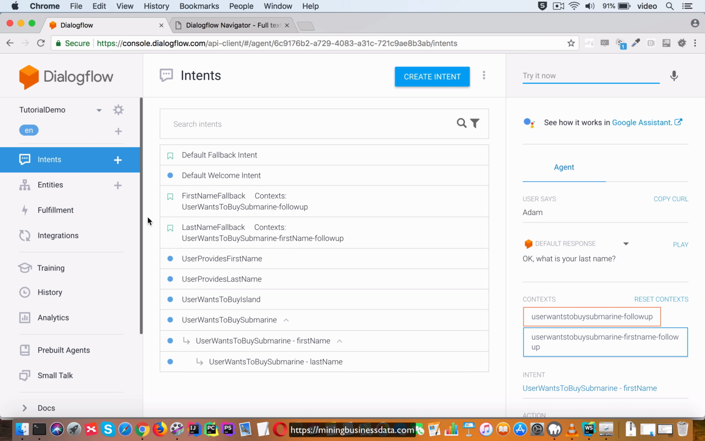So that's a quick overview. I hope you got a good idea of what makes a candidate intent at each step in the conversation. We will be building on top of this notion of candidate intents in the upcoming videos.